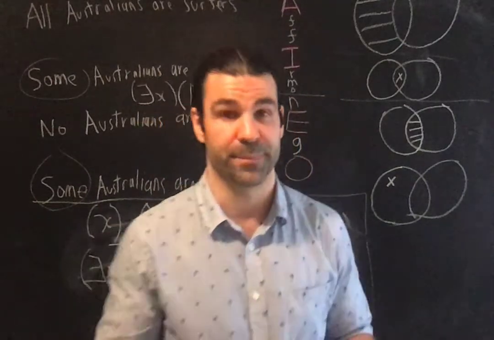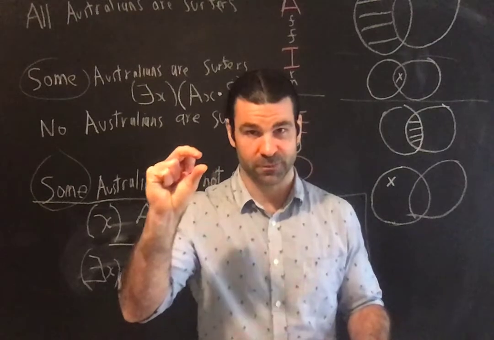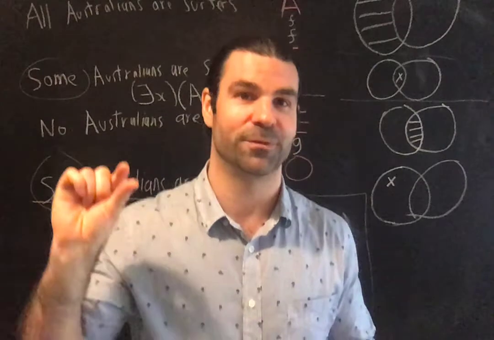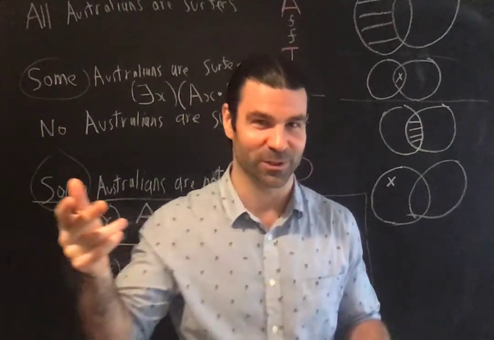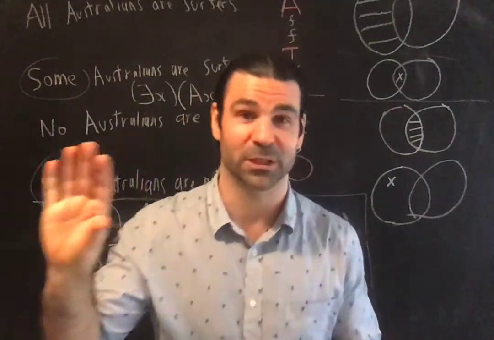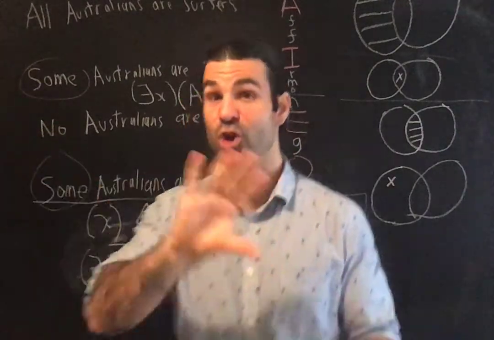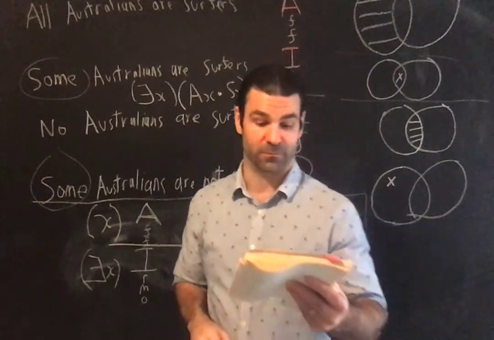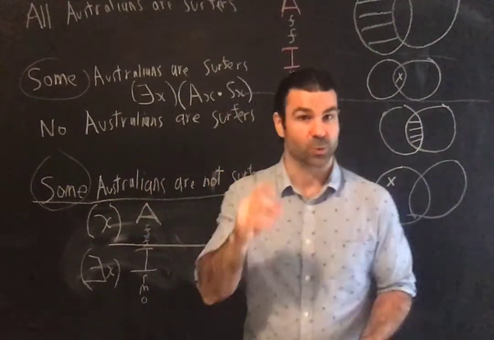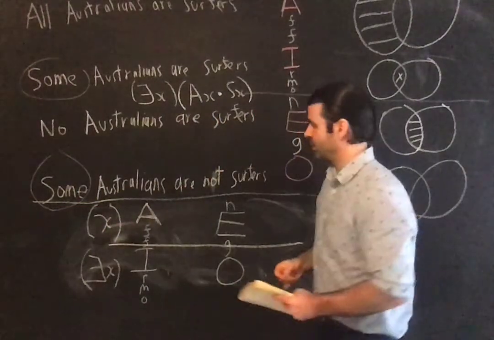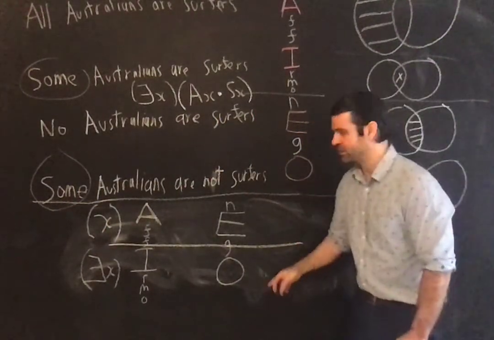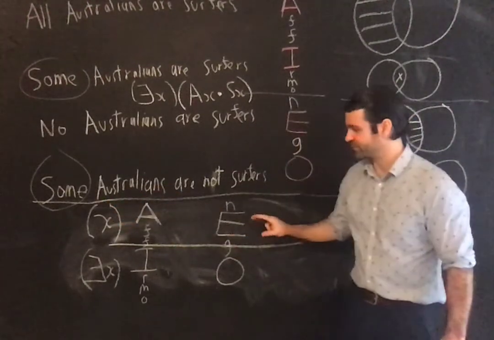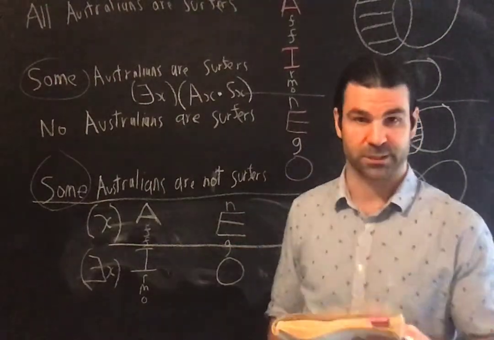Nobody understands modern art means all of the people in the class of people are excluded from the class of things that understand modern art. So it's universal exclusion. Exclusion, so it's from the word nego. Universal exclusion, so it's E. Universal, so it's the first letter. It's an E form. Nobody understands modern art is E form.